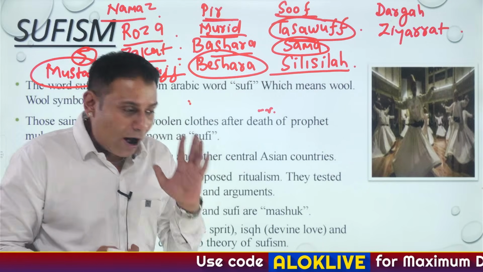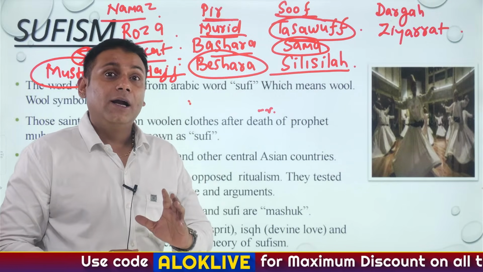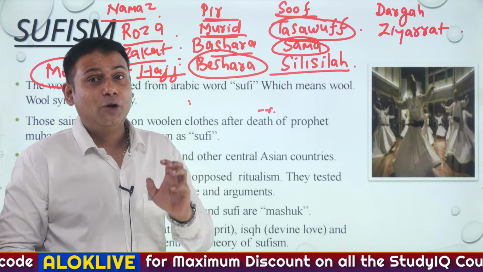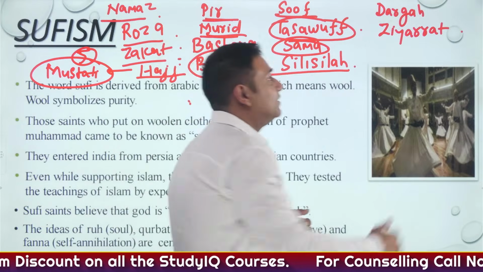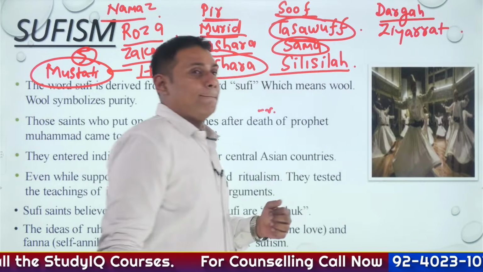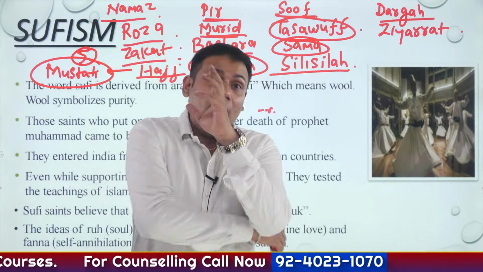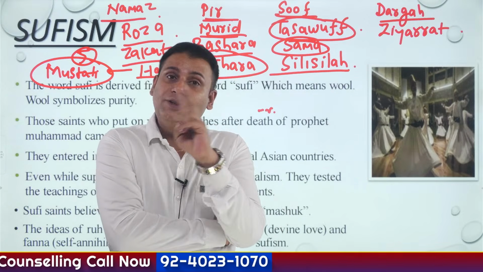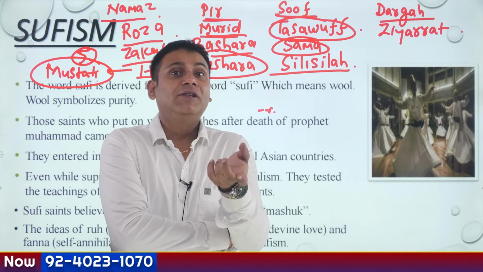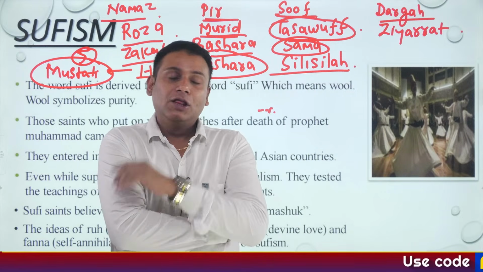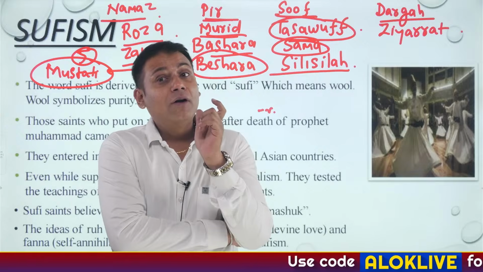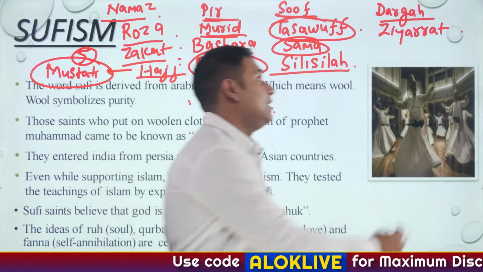Now, after the death of the Sufi saint, it is the responsibility of the disciple to construct a tomb of that Sufi saint. And the tomb of the Sufi saint is referred to as Dargah. It is another responsibility of the disciple to visit the Dargah, the tomb of his Guru, or his Peer, at least once in a year. The process of visiting the tomb of a Guru is referred to as Ziyarat.